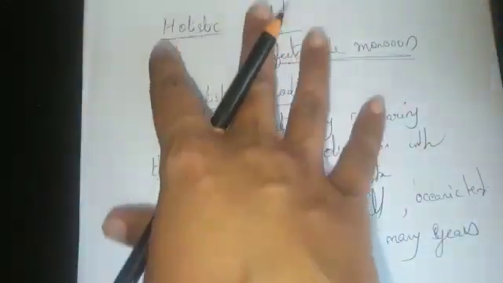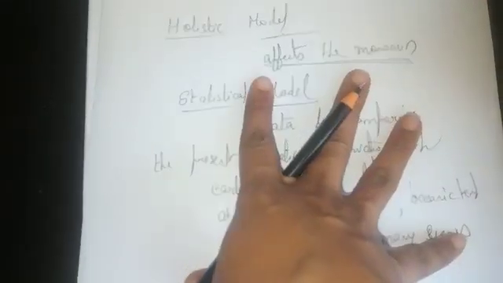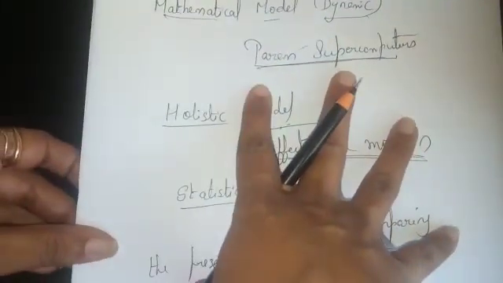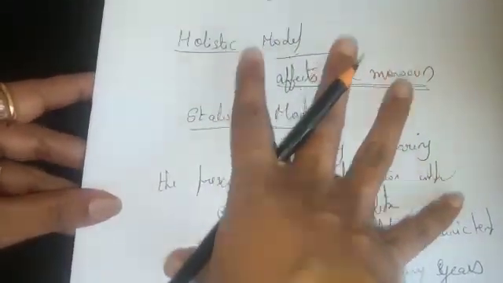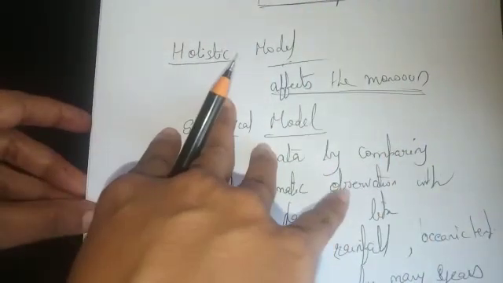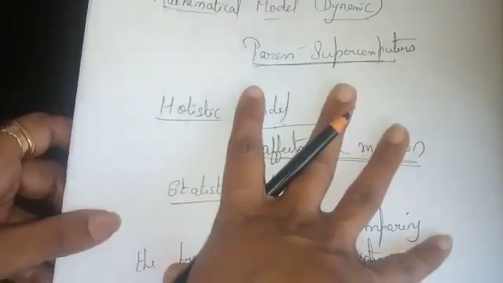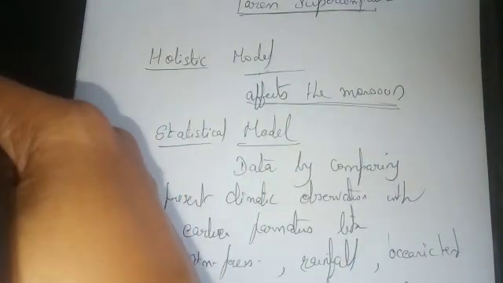So these are the three models which are used to predict the monsoon that is seen in India. With the help of these models, the Indian Meteorological Department is able to predict the monsoon, or the rainfall, or a climatic change that is happening in India.